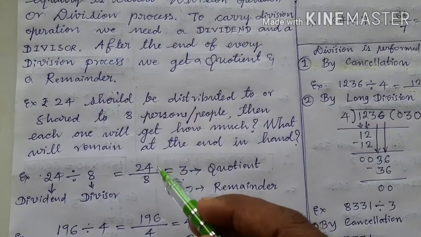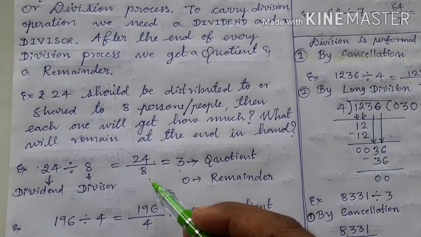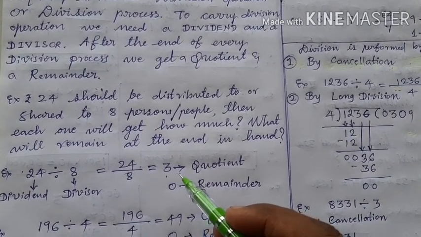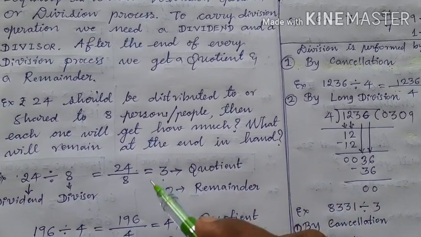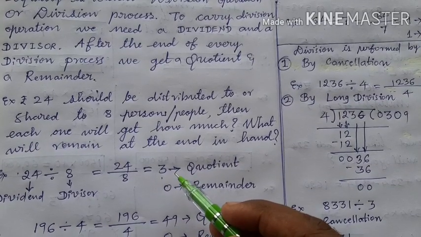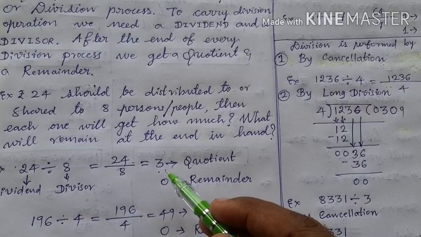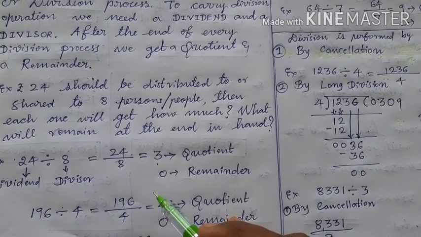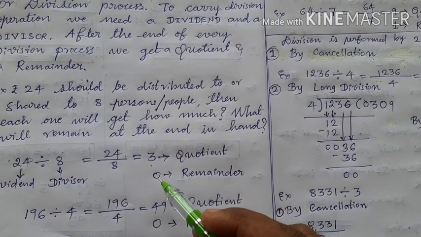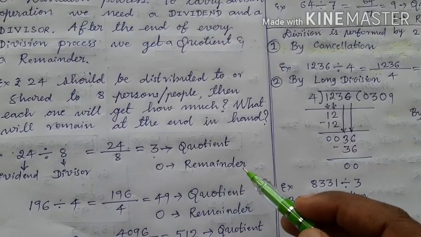So children, 24 upon 8 means 24 rupees should be given to 8 people, and each one will get how much? Each one will get 3, and this 3 is called quotient. This is the portion of every person, what he is getting. Here all the 8 people will get 3 rupees equally. Then what is left in the hand? In the hand nothing is left. If nothing is left, it is 0, and this 0 is called remainder.